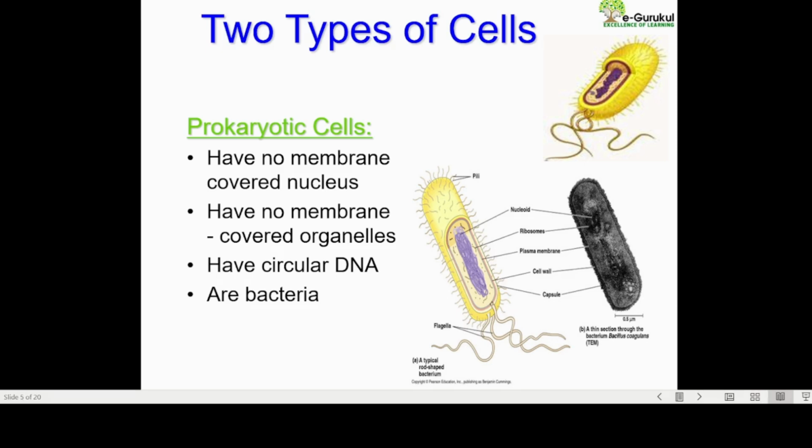Some of the basic prokaryotic cells are obviously bacteria. Prokaryotic cells, number one, have no membrane covering. Number two, they have no membrane-covered cell organelles. They have circular DNA.